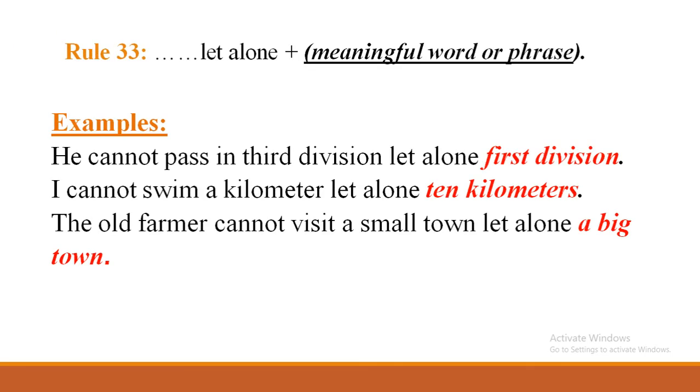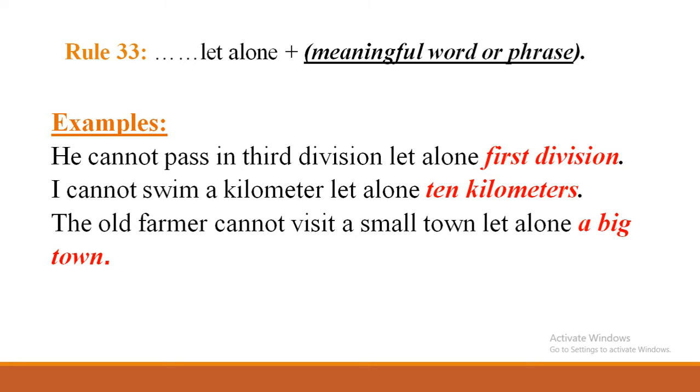Next one, let alone. Let alone means cannot imagine. Okay, when you get let alone, you have to complete it with a meaningful word or phrase. Examples: He cannot pass in third division, let alone first division. That means he is unable to get third division, but on the other hand, we can't imagine him getting first division or A plus. That's why it is written let alone.